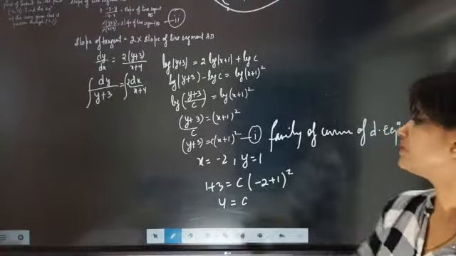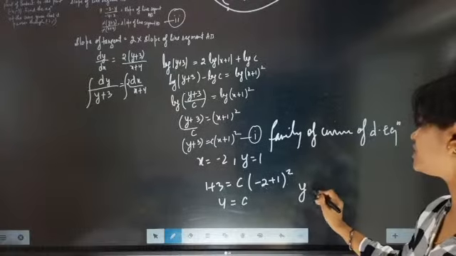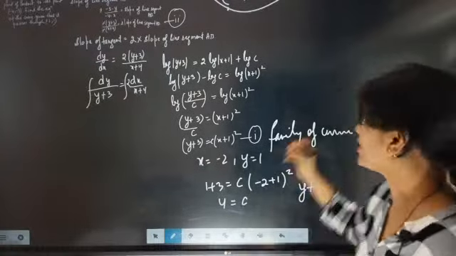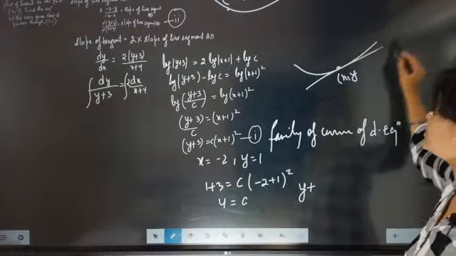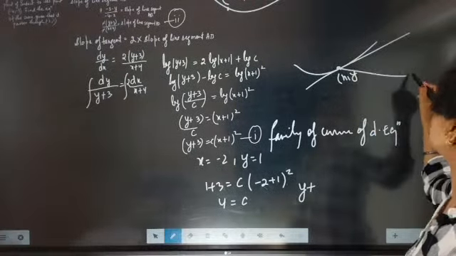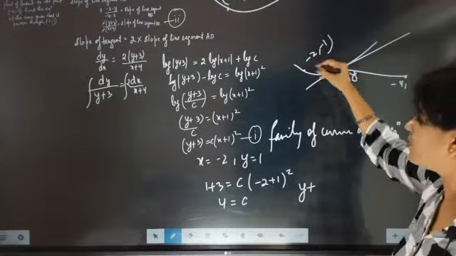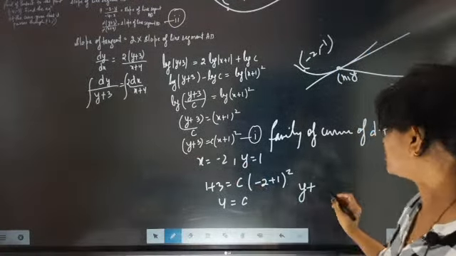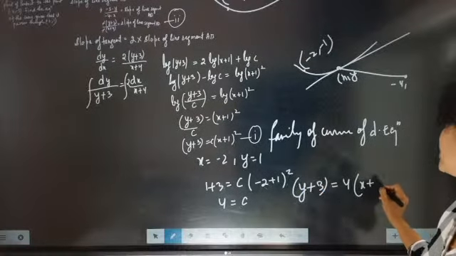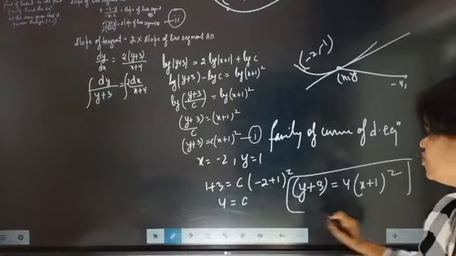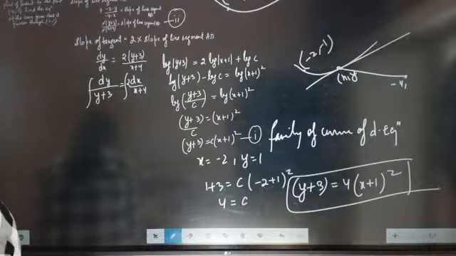So solved. The specific curve coming for you is the curve which will have that point x, y from which the tangent is drawn, and the curve which will be exactly connected to this and will have this point minus 2 comma 1. That specific curve equation is y plus 3 equal to 4 times (x plus 1) whole square. c equal to 4 coming.